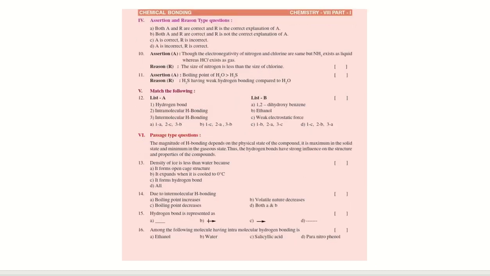Okay. Looking at the next page, assertion and reason type questions. So first question is, though the electronegativity of nitrogen and chlorine are same, but NH3 exists as liquid whereas HCl exists as gas. That is only wrong. The size of nitrogen is less than size of chlorine. That is true. So option is D. Next, 11th assertion A, boiling point of H2O is greater than H2S. That is correct. H2S is having weak hydrogen bonding compared to H2O, that is also correct. Explanation also right. So option is A.